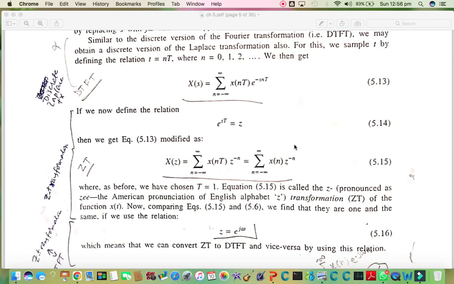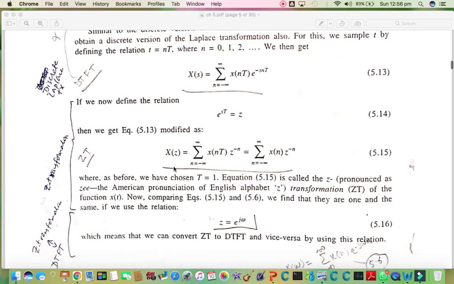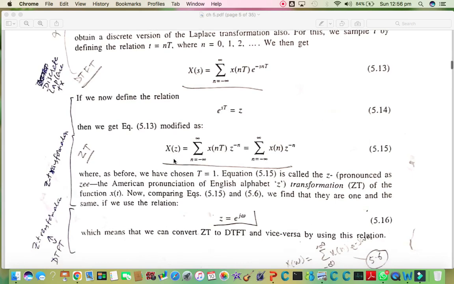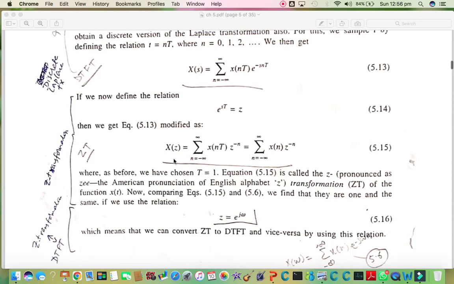So if we want to transform any discrete time signal into a complex frequency representation, then we will be definitely using the Z transformation over here, and from that Z transformation we can also retrieve the discrete time Fourier transformation by replacing Z equal to e to the power jw.